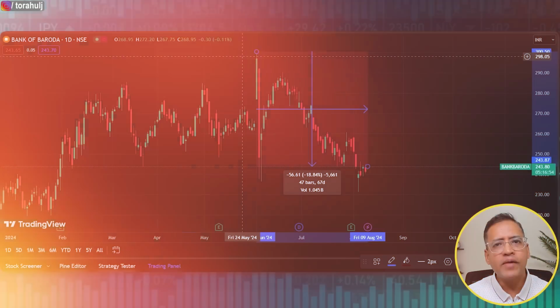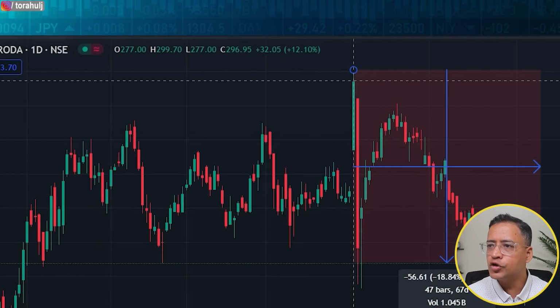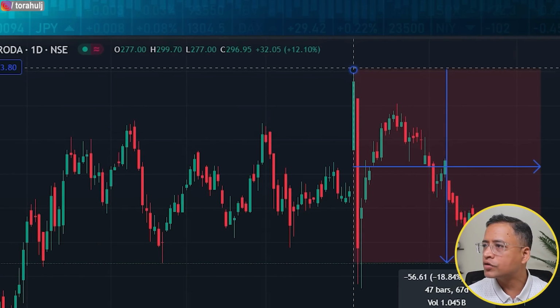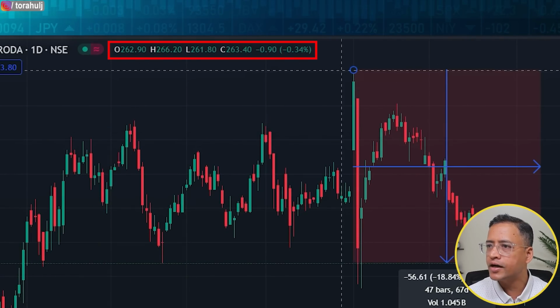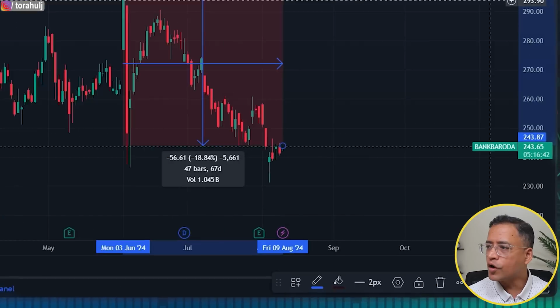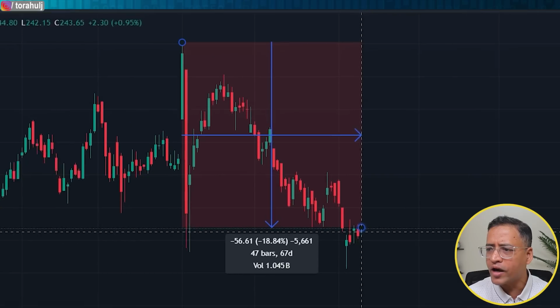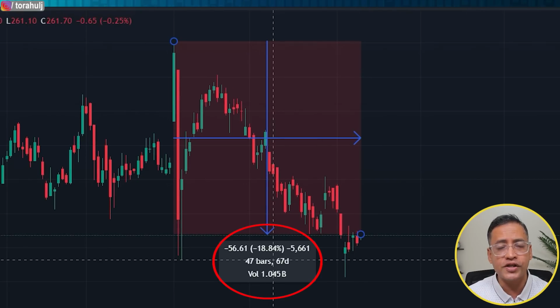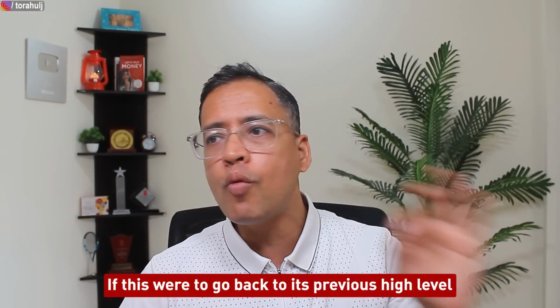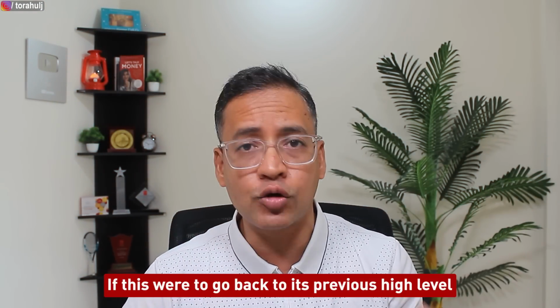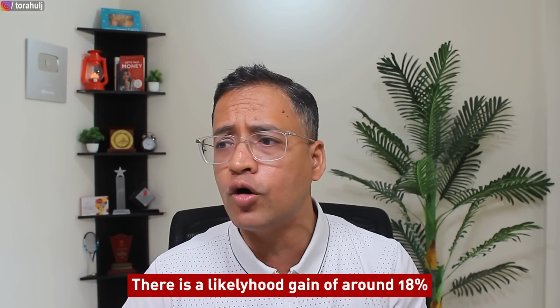Second stock that I want to analyze from a risk versus reward perspective is Bank of Baroda. Have a look at my screen and you will see that on 3rd of June, the bank made a high of almost around the 300 level. So you can see the 300 price level here, while right now the stock is trading at around the 240 level. And if I draw this, you will see that it is down by almost 18.84%, meaning that if it were to go back to its previous high level, which is around 300, there is a likely gain of around 18%. Again, this is not a guaranteed gain.